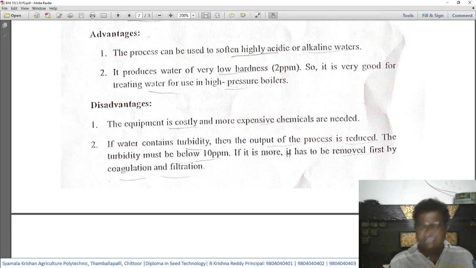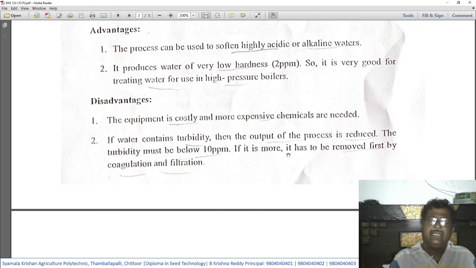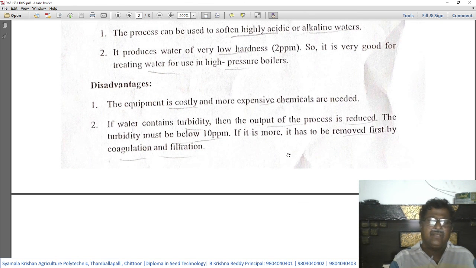Then what are the disadvantages? The equipment is costly and more expensive chemicals are needed. So in this ion exchange method, whatever chemicals we are using are also costly, and the equipment to be used is also costly. That means the cost of treating the hard water will be very high.